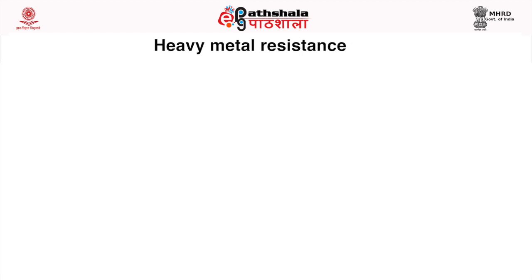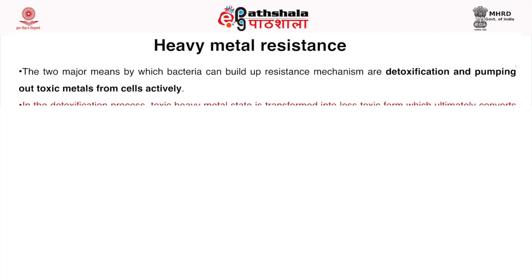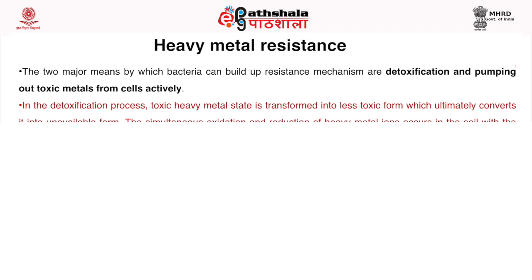Heavy metal resistance: the two major means by which bacteria can build up resistance mechanisms are detoxification and actively pumping toxic metals out of the cell. In the detoxification process, the toxic heavy metal state is transformed into a less toxic form, which ultimately converts it into an unavailable form.